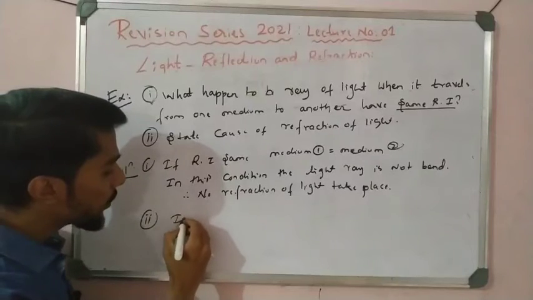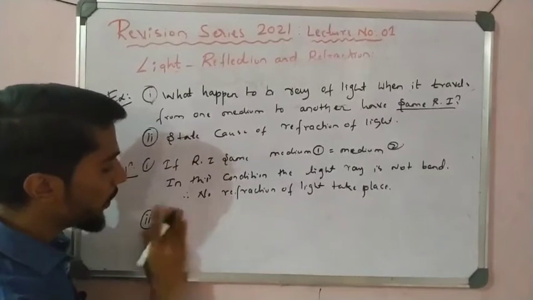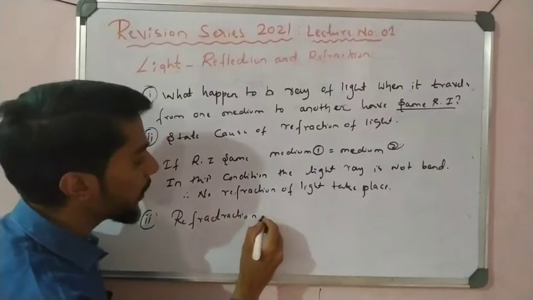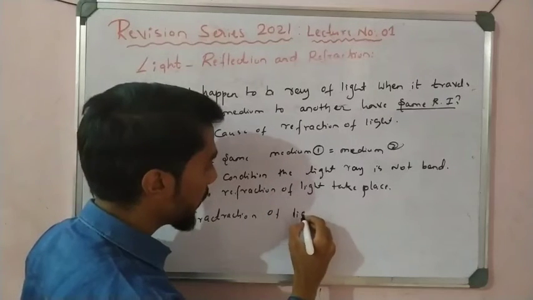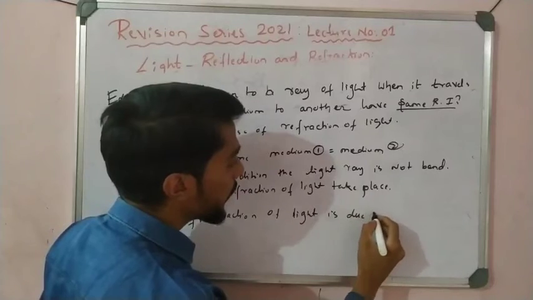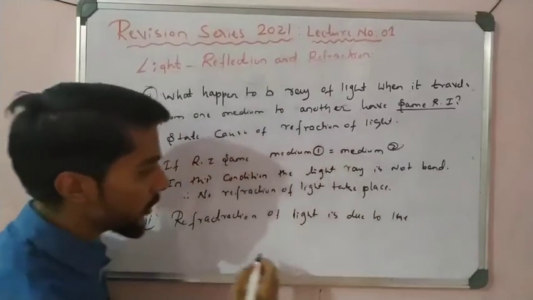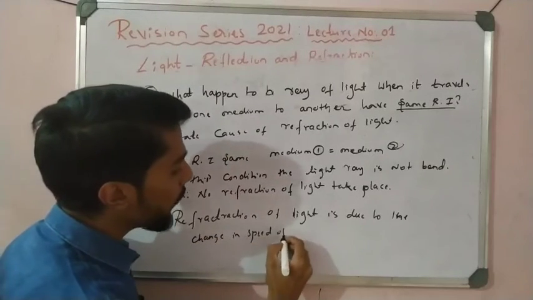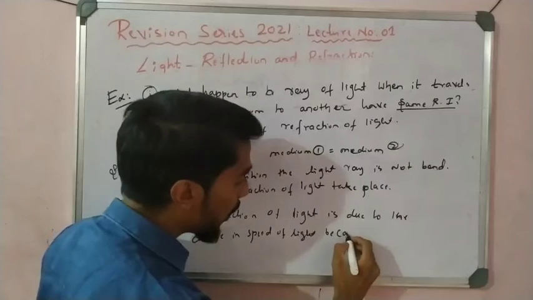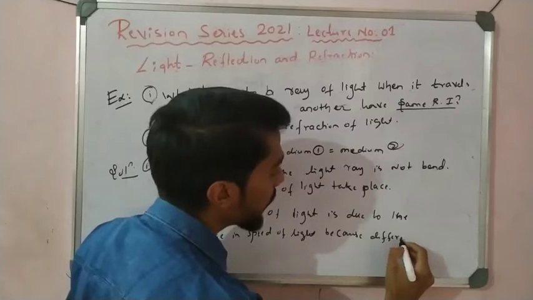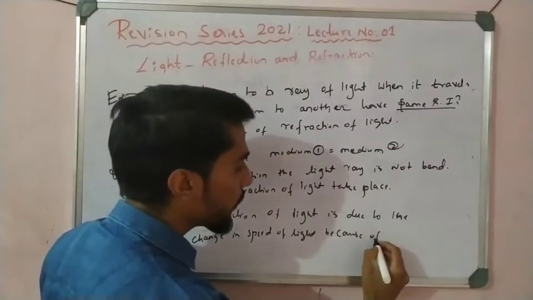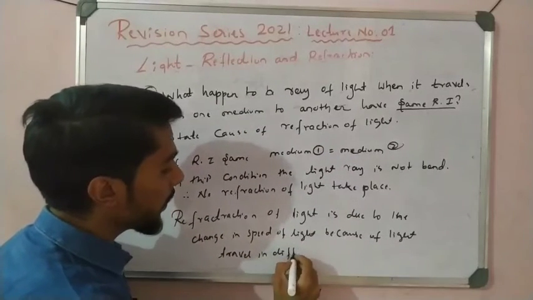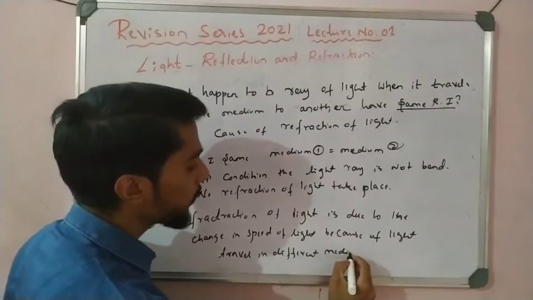Simple one: refraction of light is due to the change in speed of light because light travels in a different medium. This is the answer.